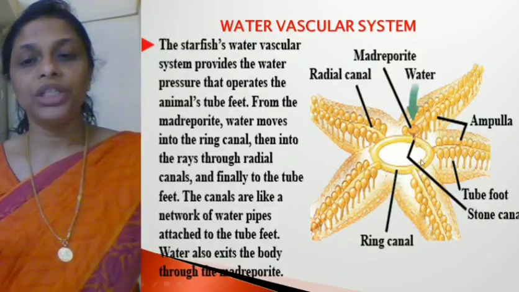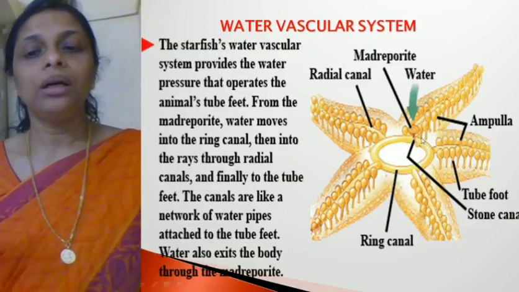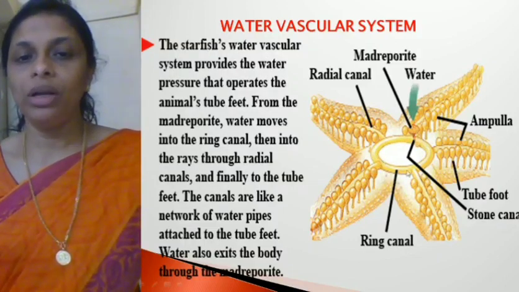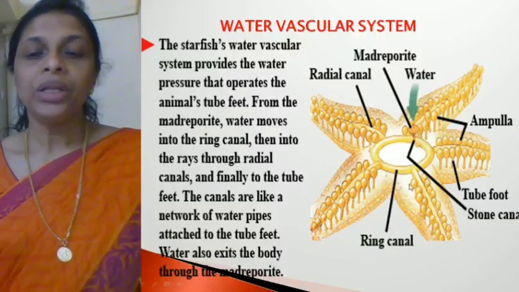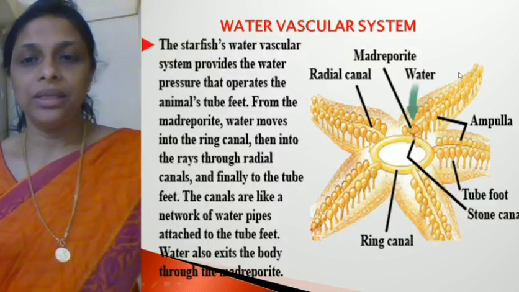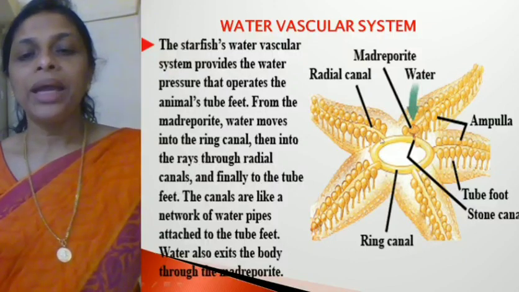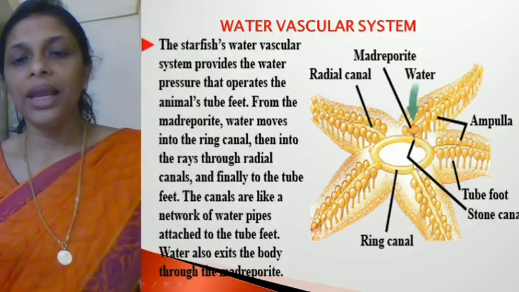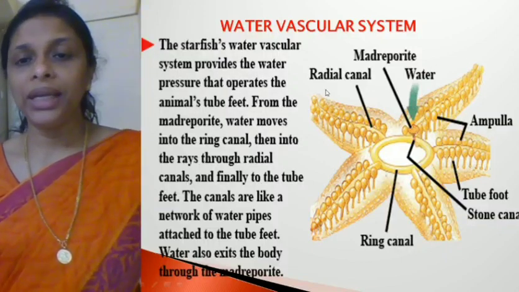In the center we find a round structure called the ring canal. This ring canal is connected to 5 channels called radial canals.